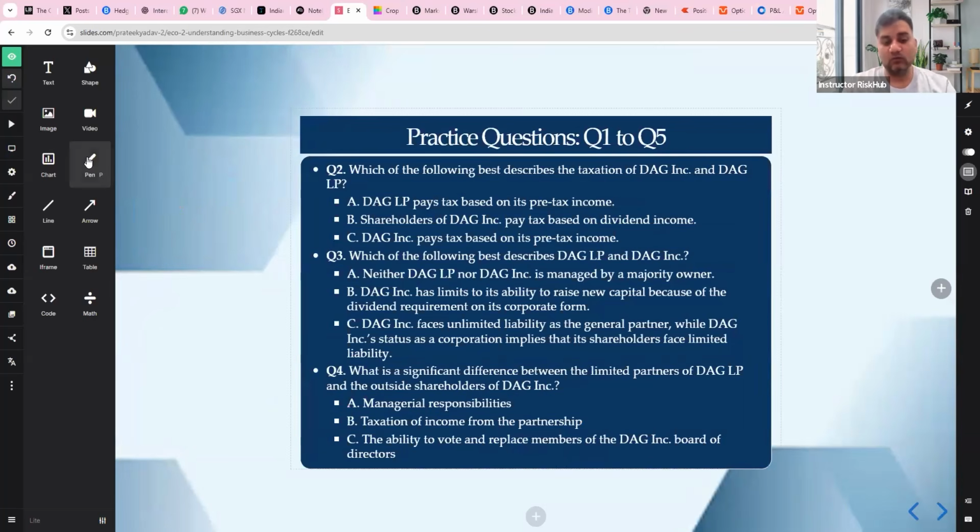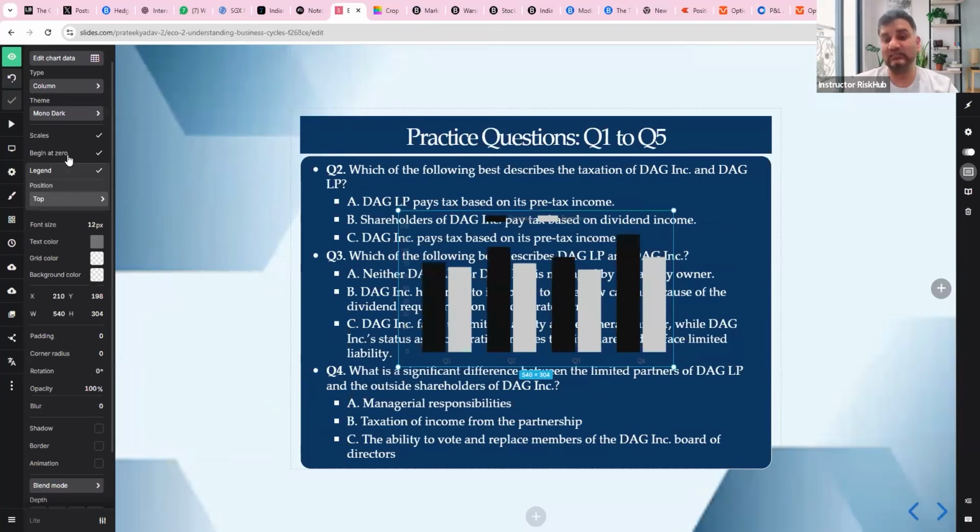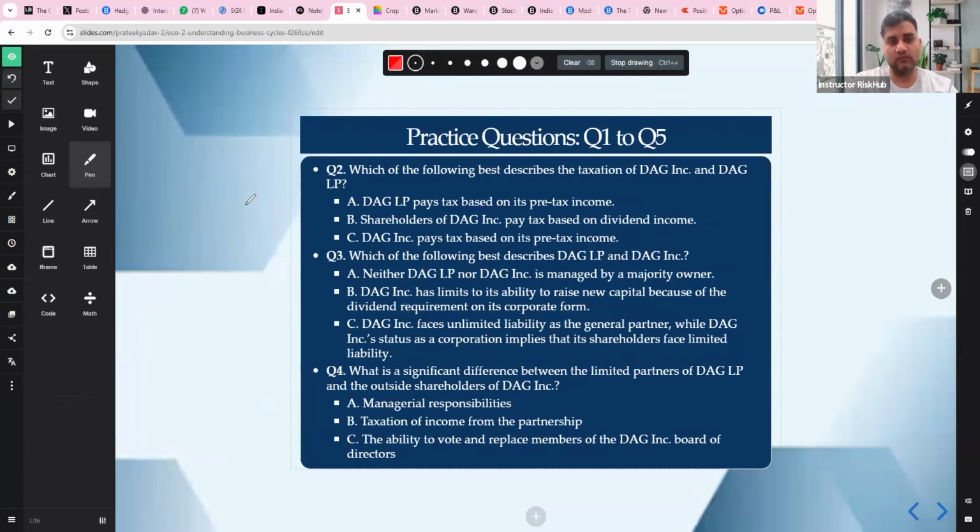All right, then we have more questions. Which of the following best describes the taxation of DAG Inc. and DAG LP? When we read the question, it was clear that DAG Inc. is a special corporate form which pays no corporate tax.